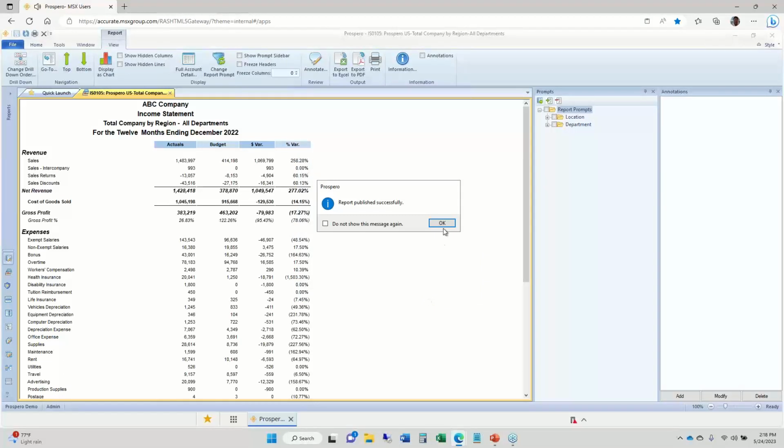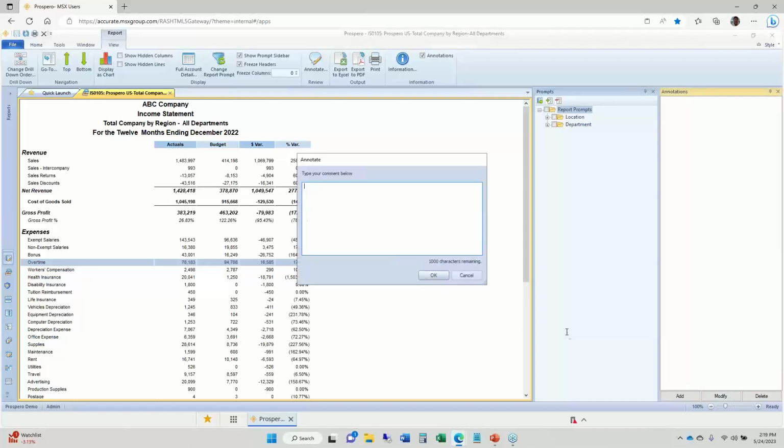Publish reports also gives us an option to add some online collaboration between anybody who should have access to this data. It adds an annotation panel on the right-hand side for adding notes to this report. So if I click one time on any row here, I've got actual to budget. It might be where I need to go through here and explain any high dollar variances. Just click that add button, type in my supporting details here. Click OK to save that note to this published report.